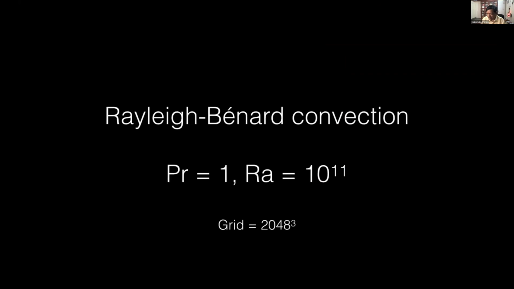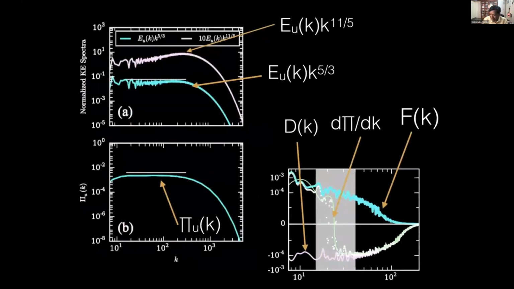Now, coming to Kolmogorov, as I said, there are still papers which claim that it is Bolgiano, which is incorrect. So we did a pretty big simulation. In fact, this is 4096 cube. So later on it was done for that simulation, and this is the kinetic energy spectrum E_u multiplied by k^5/3, and this is flat for more than a decade. Okay, and this is flat.